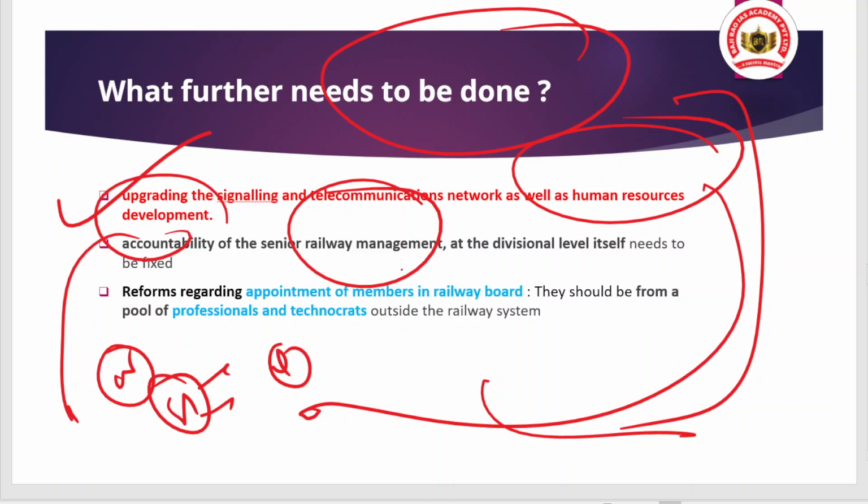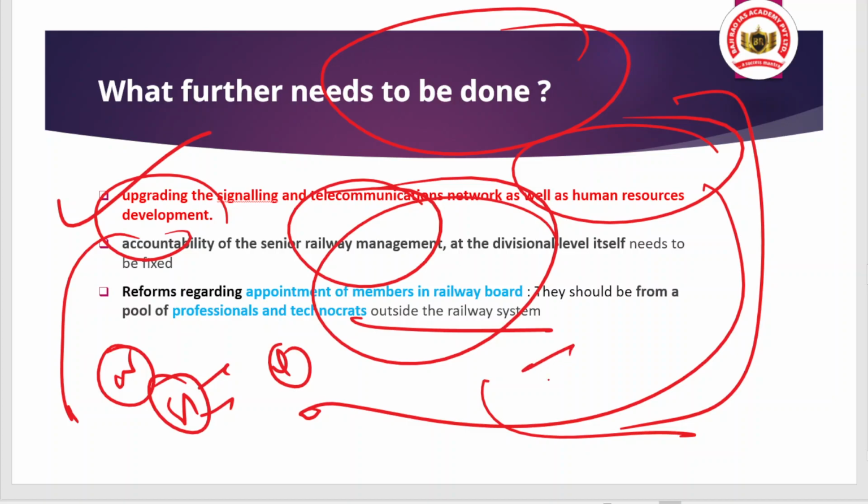And along with that, reforms regarding the appointment of the members in the railway board. The members should be appointed from among professionals and technocrats, and they should come from outside the railway system, so that efficiency and productivity are promoted here, because this is a very important area. Every day lakhs and crores of passengers travel through the Indian Railways.